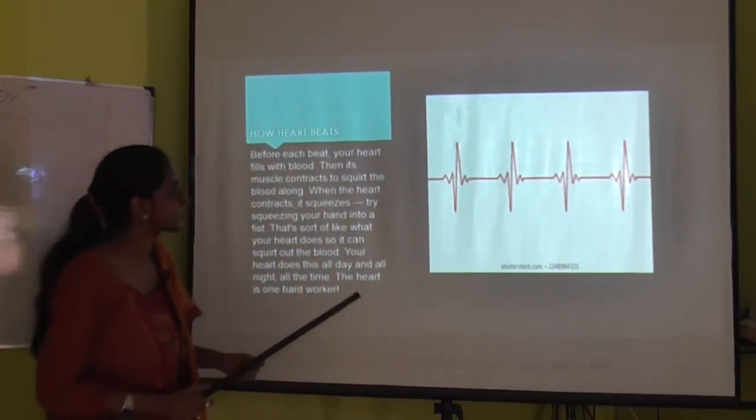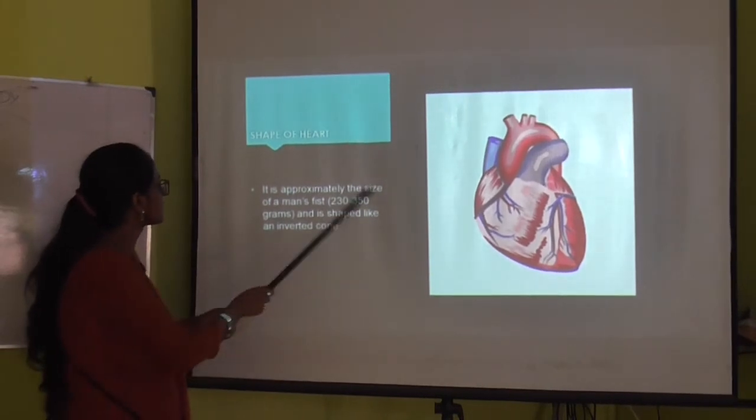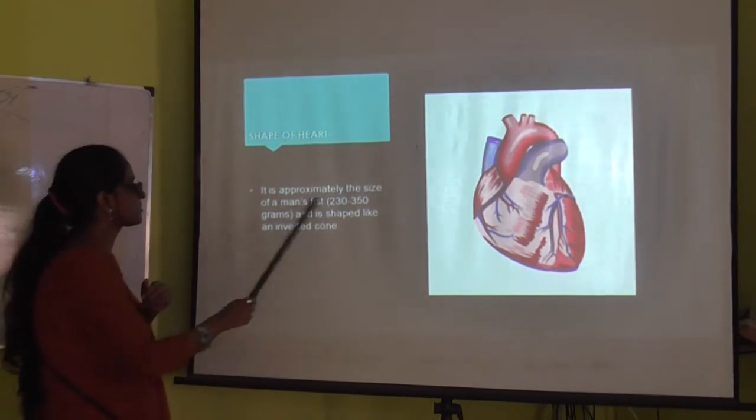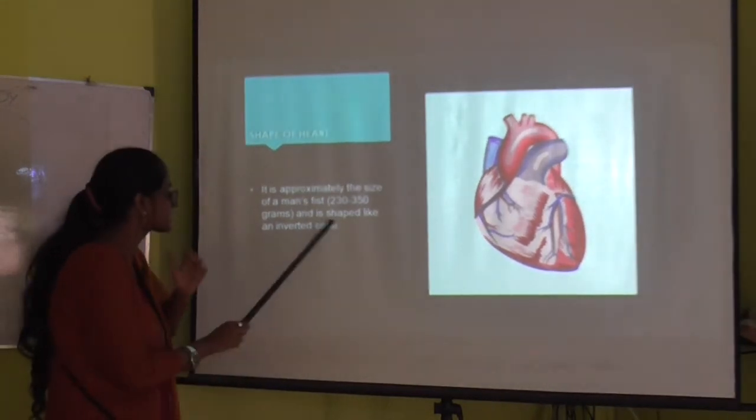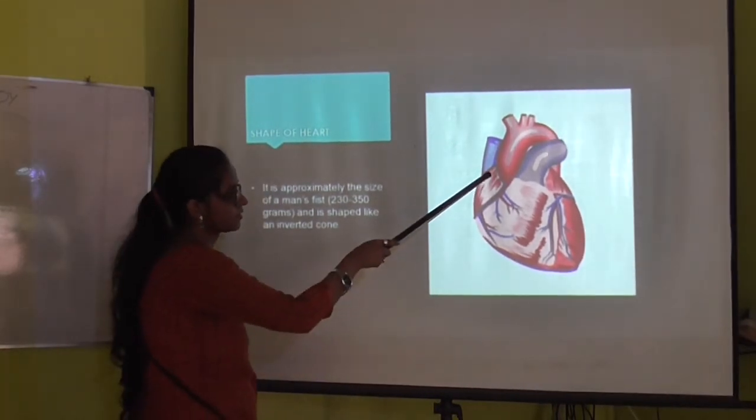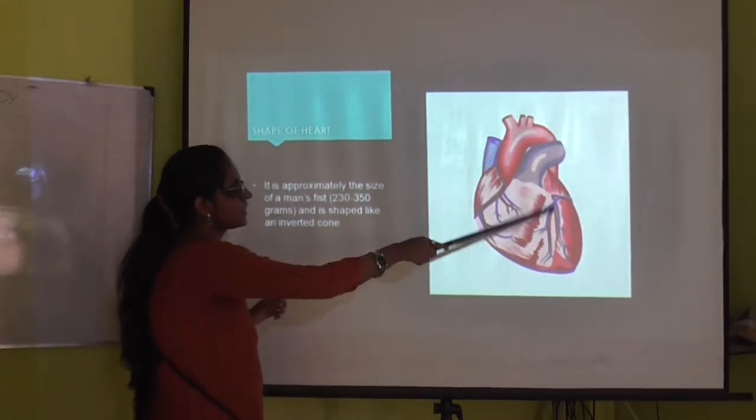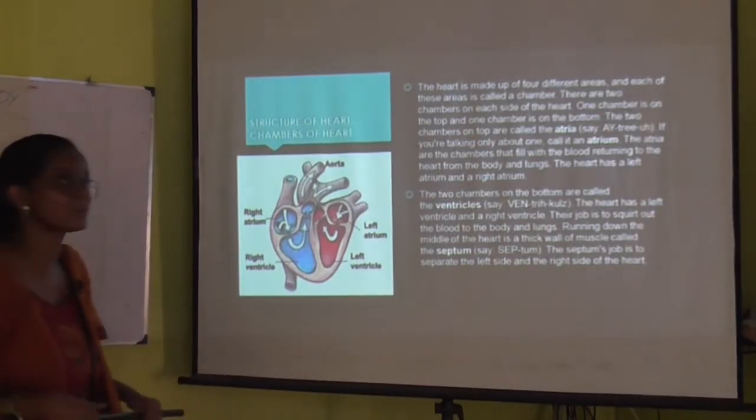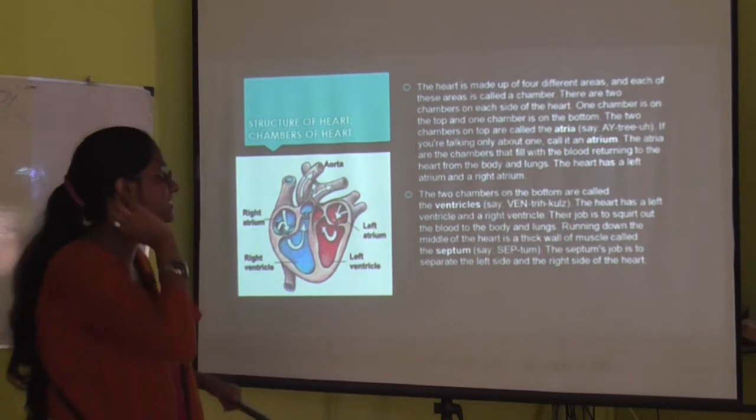In the next slide, we are going to learn about the shape of the heart. The heart generally weighs 230 to 350 grams, and it is shaped like an inverted cone. On the next slide, we are going to learn about the first structure of the heart, that is the chambers of the heart.